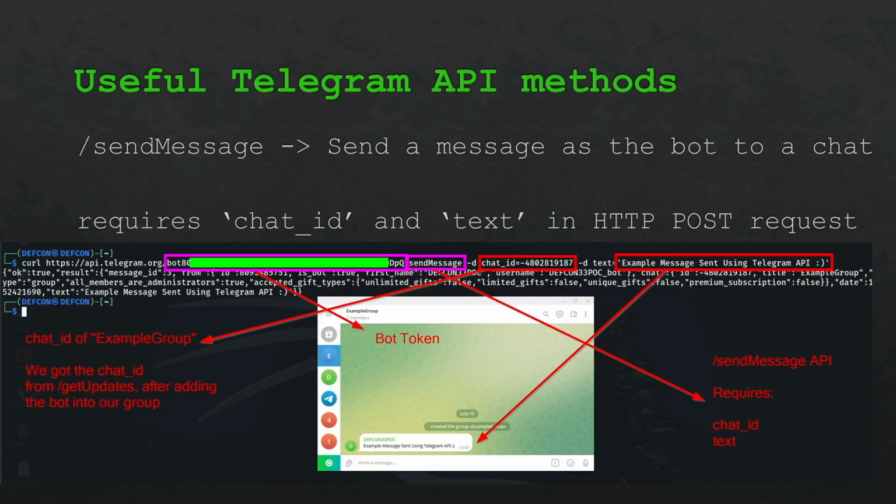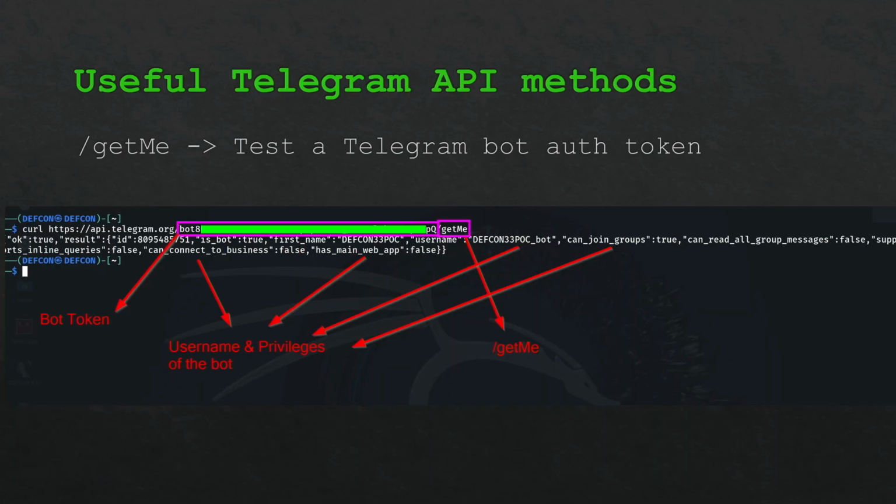If you're a malware developer, maybe once you've harvested the credentials during the malware's execution and you want to send this to a location, well, you would use the sendMessage API and provide the chat ID, being the cyber criminal's Telegram chat, and the text being what you want to exfiltrate, maybe the stolen credentials. Another important API method is getMe. This will allow us to validate whether a Telegram bot token is valid, if the bot still exists. And it can also tell us a bit more about the privileges, like can we add this particular bot to a group, or can we add it to a chat, can we message it?